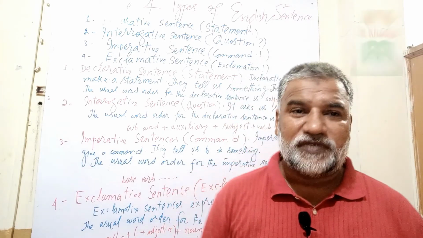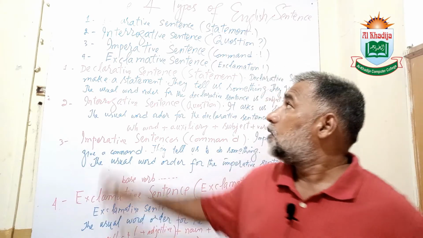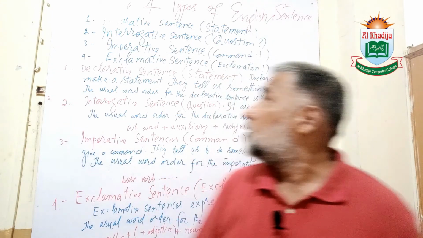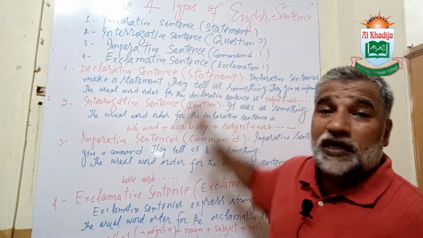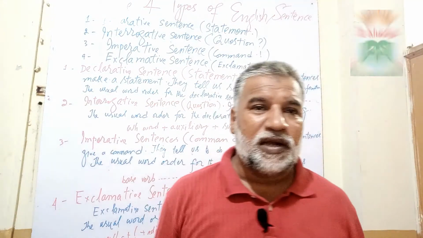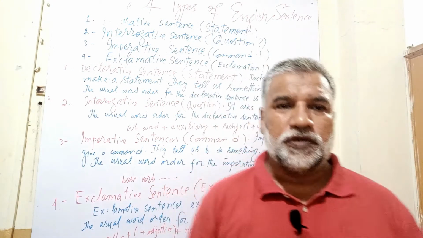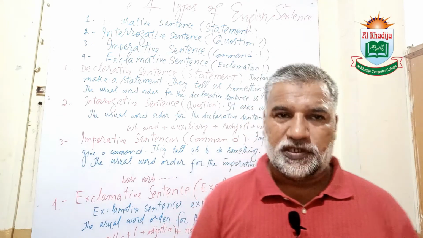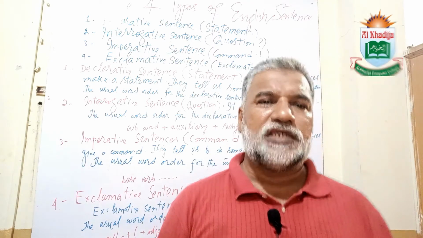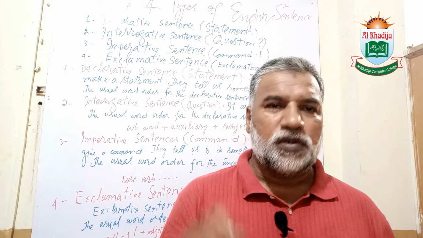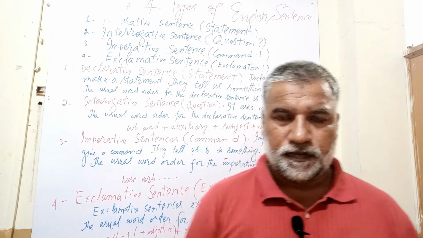And the third type of sentences are imperative sentences. They give a little bit of command. They give us command, request, order. They convey this sort of messages. These sentences usually end with a full stop and sometimes with a sign of exclamation.